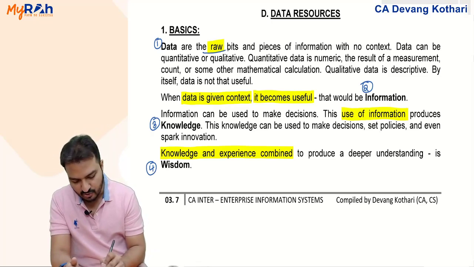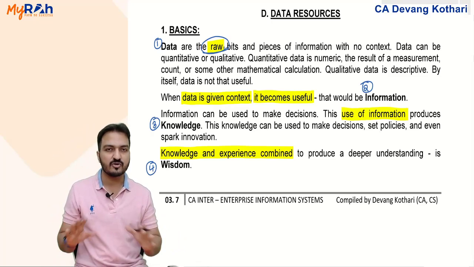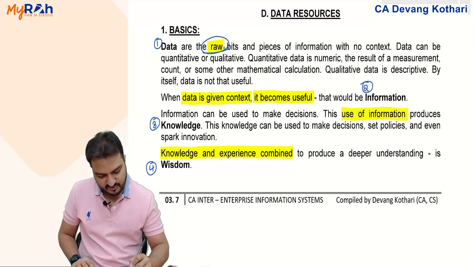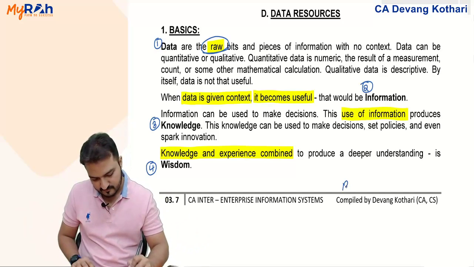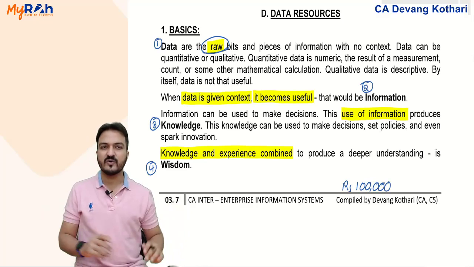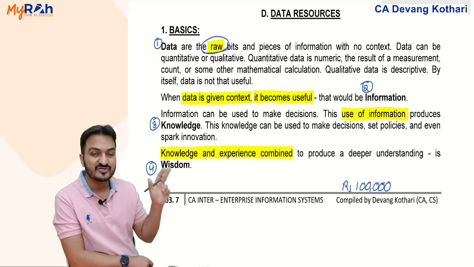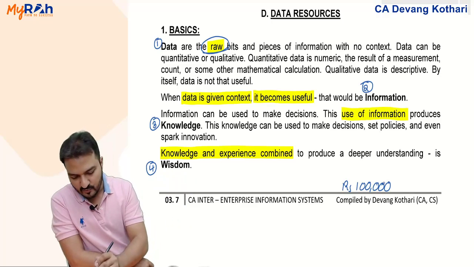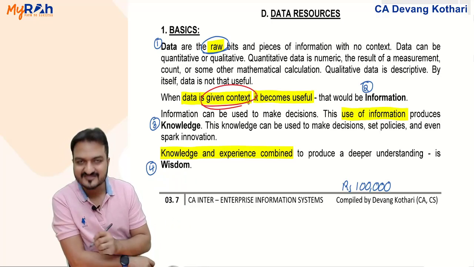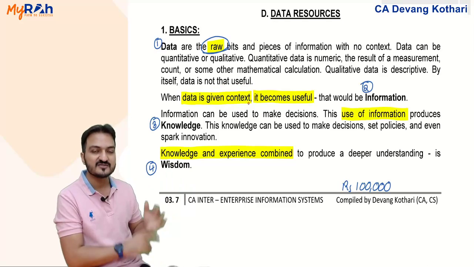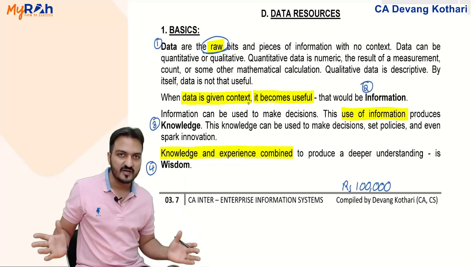Data is basically raw data. Raw bits and pieces of information. Raw is data. For example, imagine if I just write a number here, rupees 1 lakh. I just write a number without any frame of reference, without giving any context, then this number is of no use. What do you understand by this number? Say 1 lakh. What do you understand? Nothing. It is just a number.